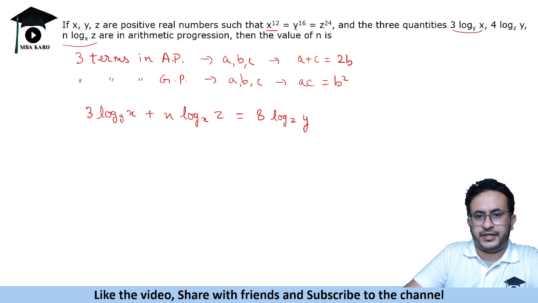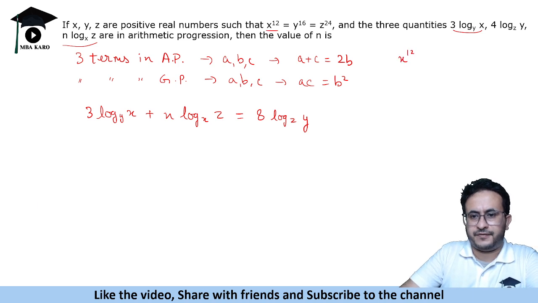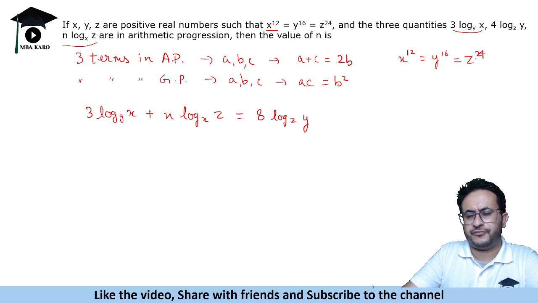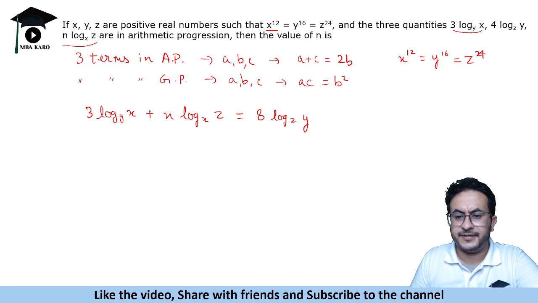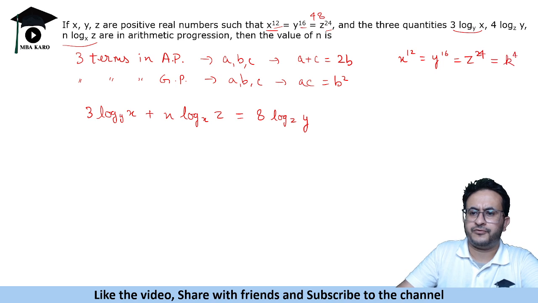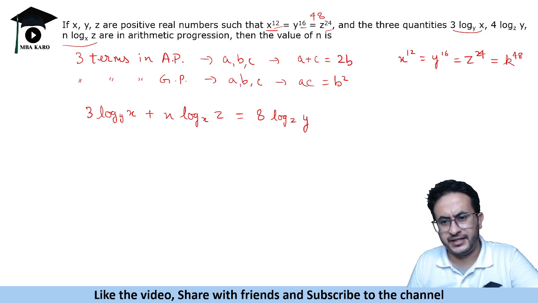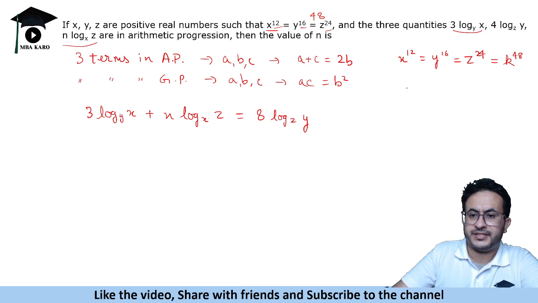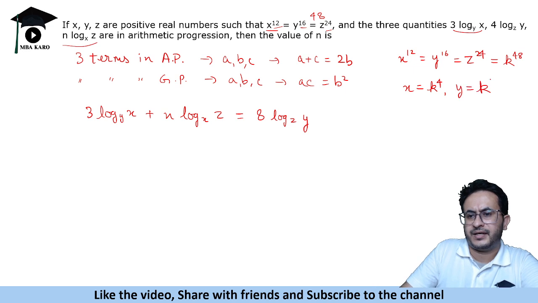x to the power 12 is equal to y to the power 16 is equal to z to the power 24. So let's take the LCM of these. What is the LCM of 12, 16, 24? That is 48. So let us substitute it as k to the power 48, where k is any other variable. So this means x is equal to k to the power 4, y is equal to k cube, and z is equal to k square.